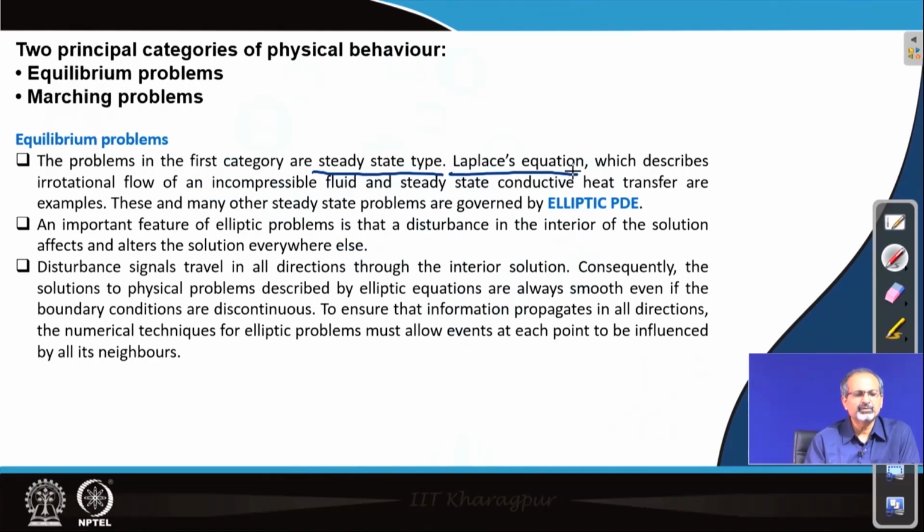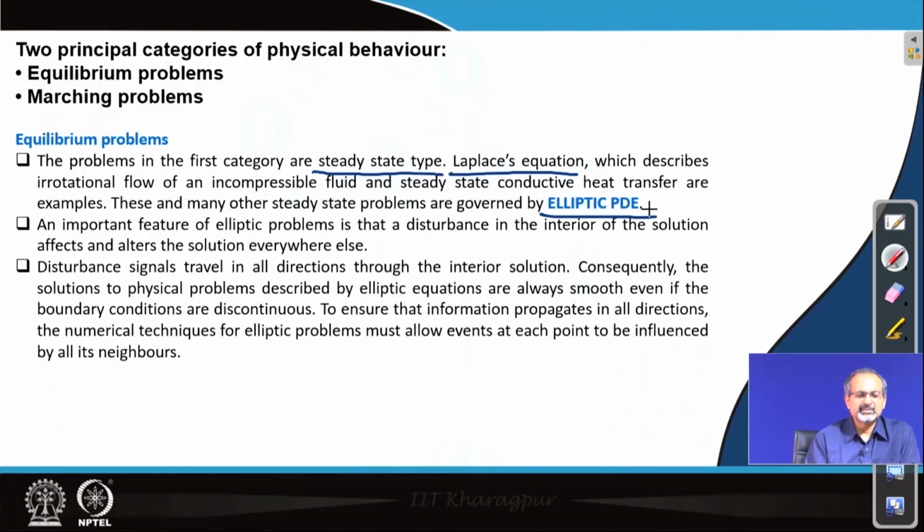So, these kind of steady state problems are often called equilibrium problems, and they are modeled using the elliptic partial differential equations. A very important feature of elliptic problems is that if you have a disturbance anywhere in the interior of the domain where you are solving the equation, then that disturbance affects and alters the solution everywhere else in the domain, reaching far out towards the boundaries.